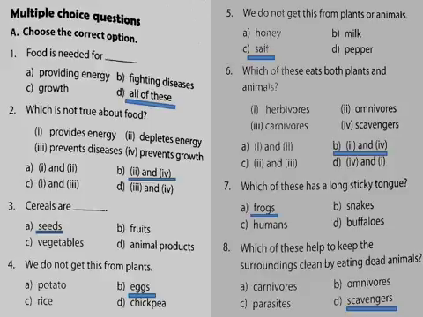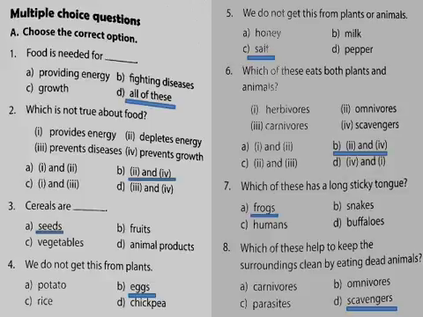Next. Cereals are seeds, fruits, vegetable, animal product. Seeds. Cereals are seeds. Fourth one. We do not get this from plants. Yes, of course, eggs. Potato, rice, chickpea are getting from plants. Egg we are getting from where? From the hen. Very good.